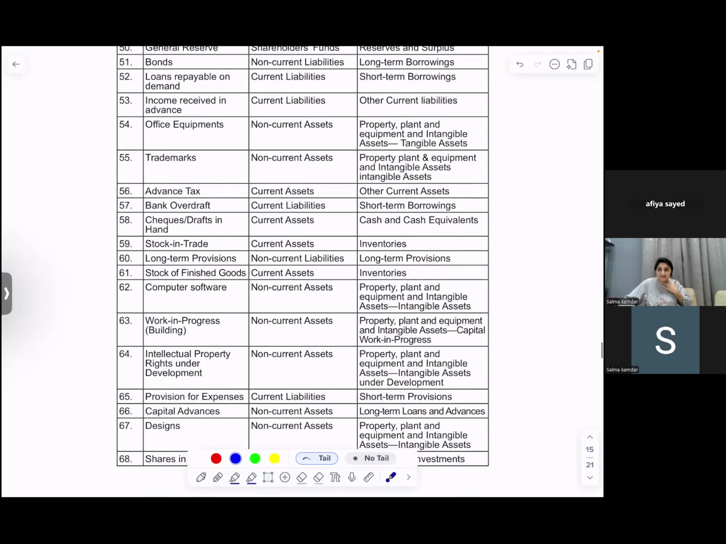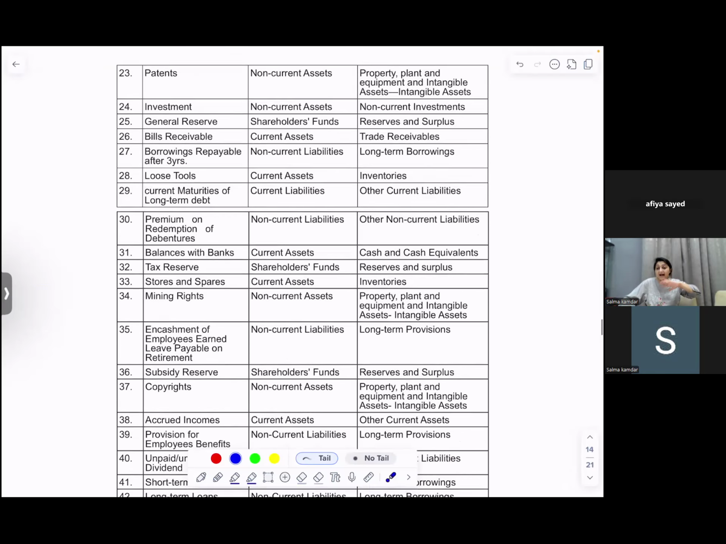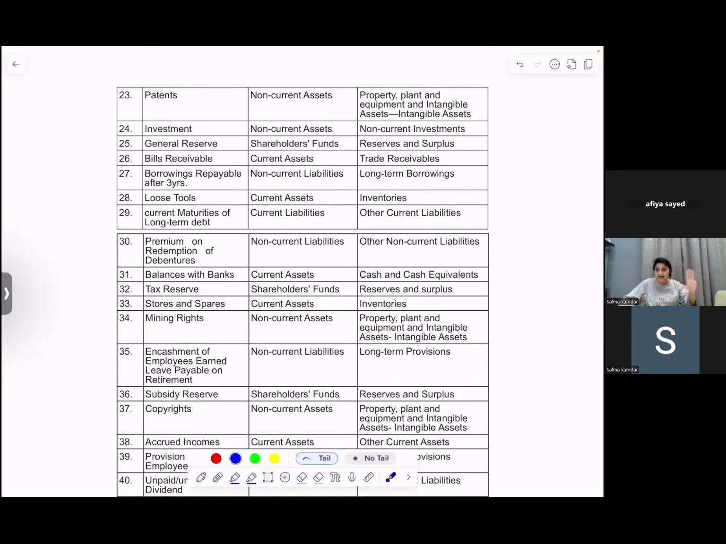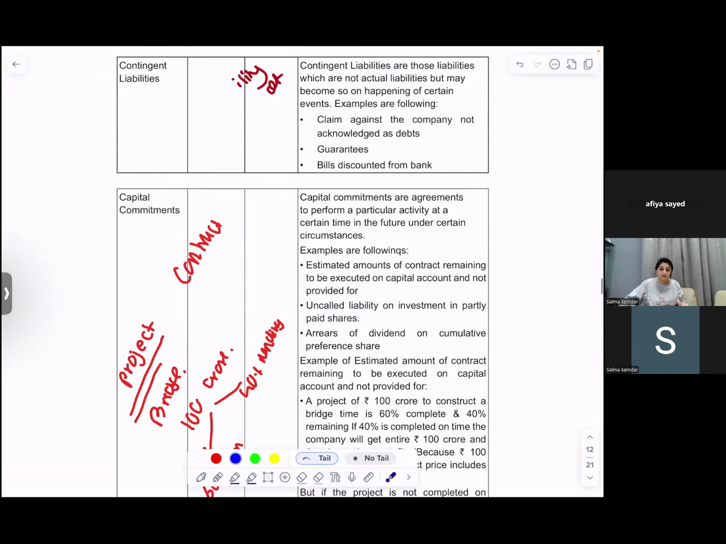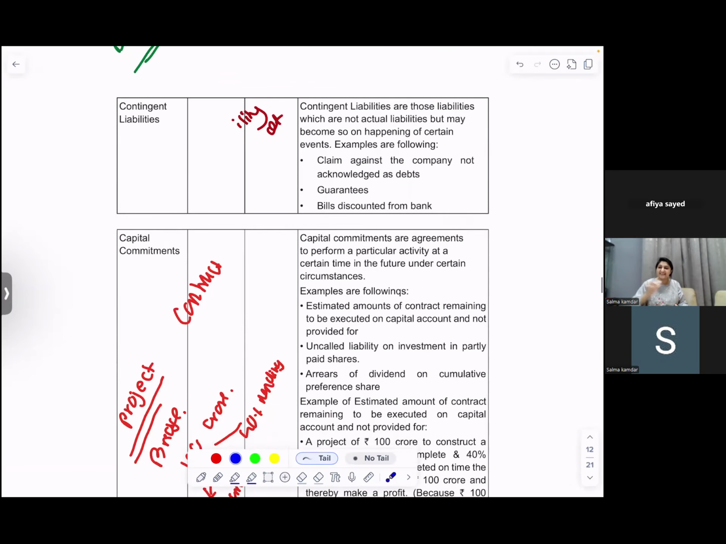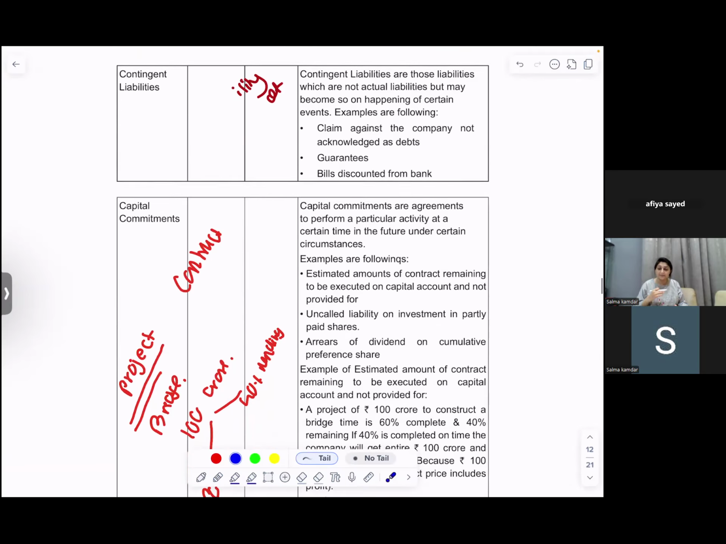With this, we complete our total balance sheet explanation of the assets and of the liabilities. We did it in the previous video. We also did our disclosure to accounts. Our disclosure to accounts was of contingent liabilities and capital commitments.